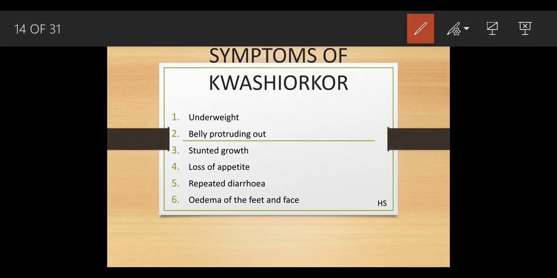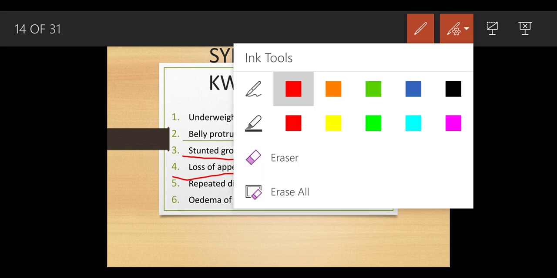What are the symptoms of kwashiorkor? If a child is suffering from kwashiorkor, they would be underweight, with the belly protruding outward, and stunted growth. Stunted growth means the baby will not get a proper amount of growth. Loss of appetite means the baby won't be able to eat a lot. Repeated diarrhea means loose motions. Edema of the feet and face.